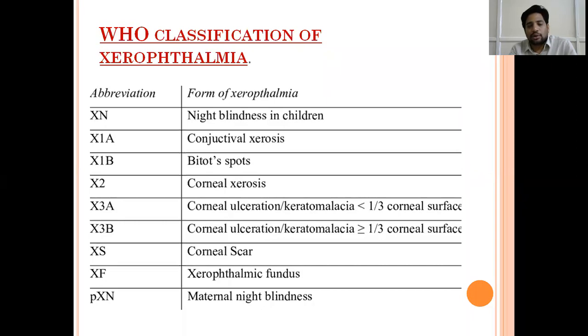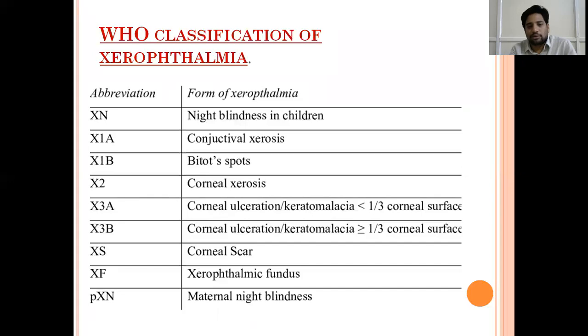X2 is corneal xerosis. X3A is corneal ulceration or keratomalacia, where less than 1/3 of the corneal surface is affected. X3B is corneal ulceration and keratomalacia, where more than 1/3 of the corneal surface is affected. XS is corneal scarring. Once the ulcer heals, it forms a scar.